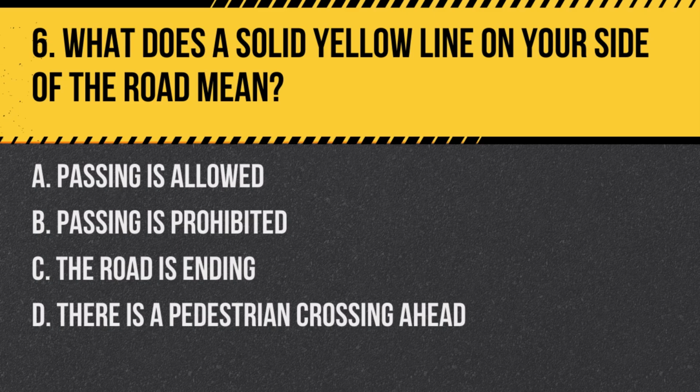What does a solid yellow line on your side of the road mean? A. Passing is allowed. B. Passing is prohibited. C. The road is ending. D. There is a pedestrian crossing ahead.